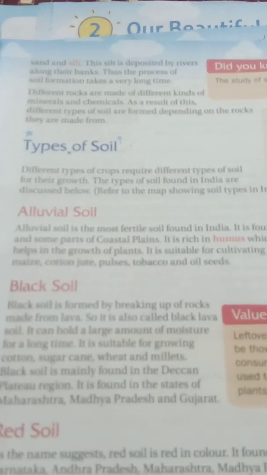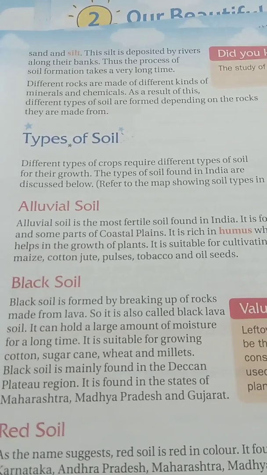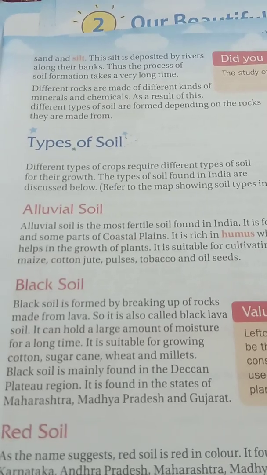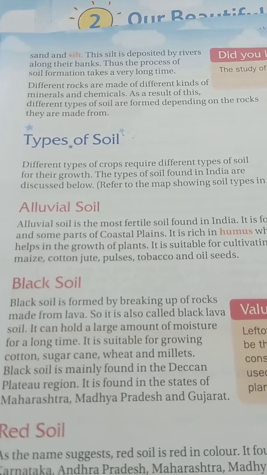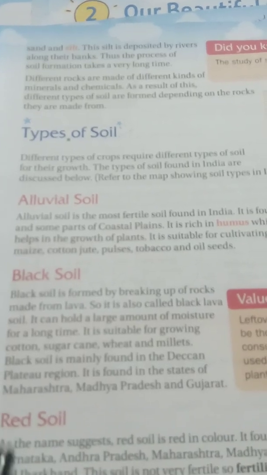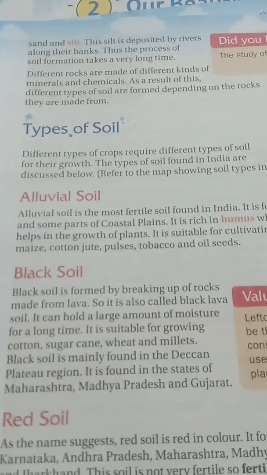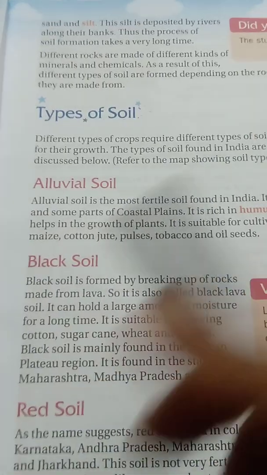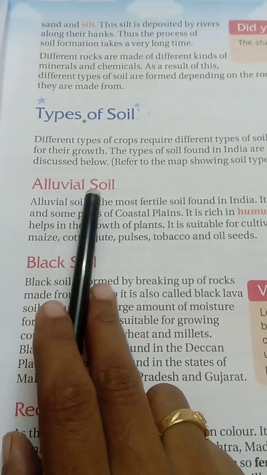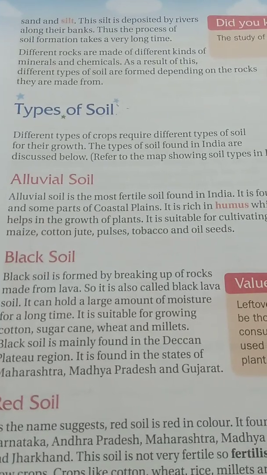What is the use of soils and why do we depend on soil? Soil is very important for growing different types of crops, and these crops depend on different types of soils. In this class we are discussing the soils present in our country, India. First of all, we are going to see the alluvial soil. Alluvial soil is the most fertile soil found in India.